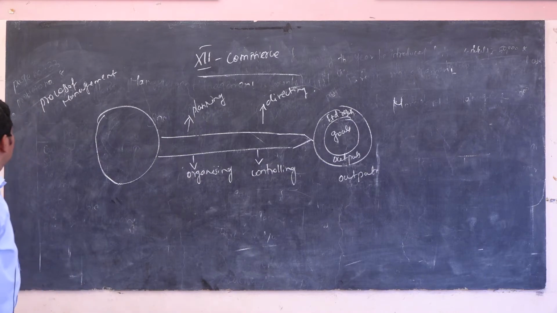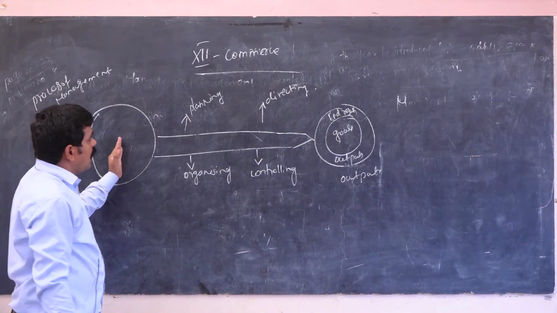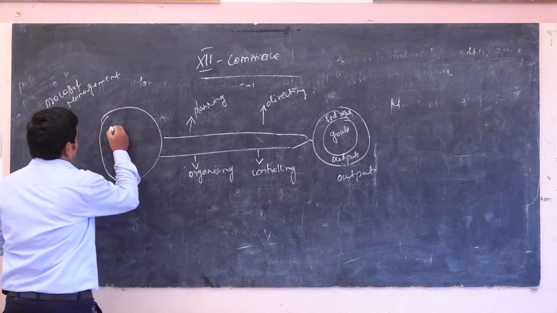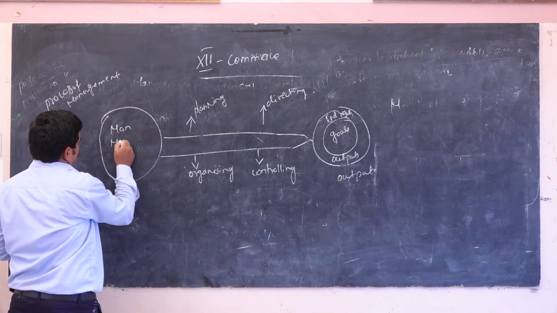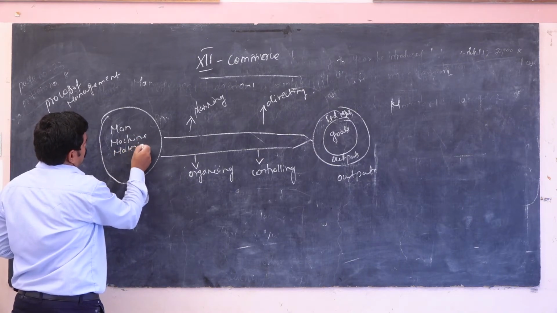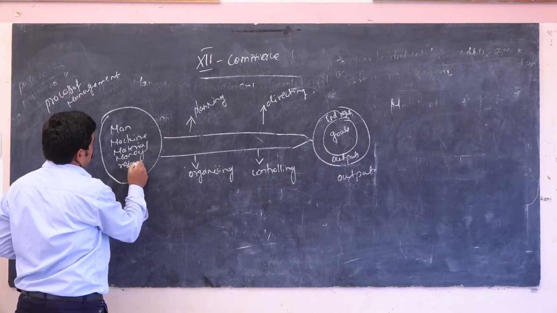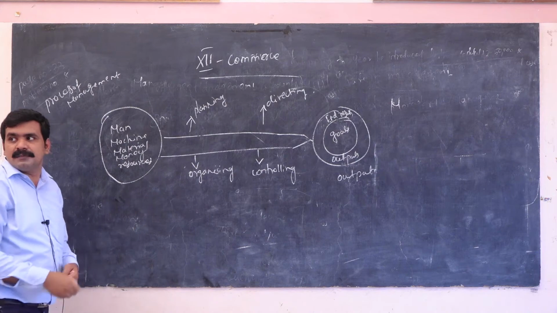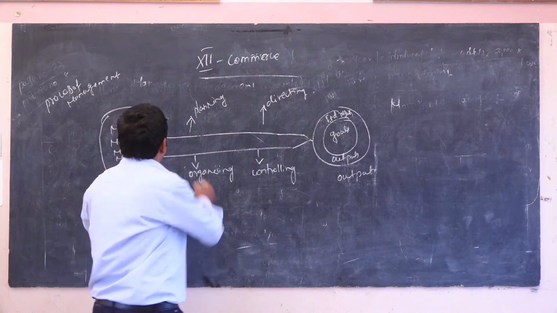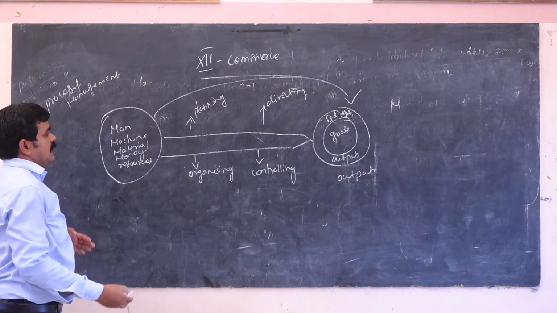The process of management is to take some inputs and convert them into end results. What are the inputs? Man, machine, material, money, some resources. Man, machine, material, money and other resources are converted into output. That is the end result.